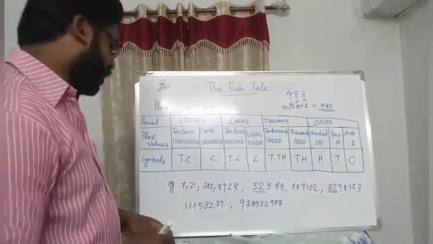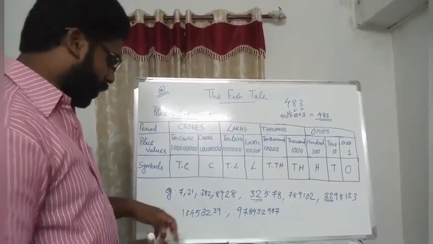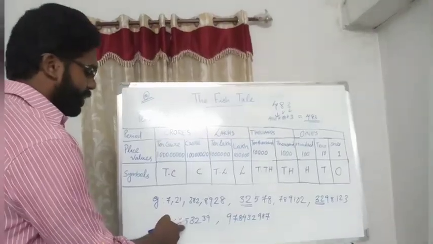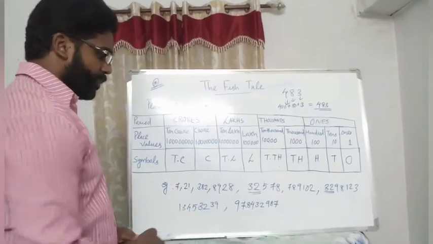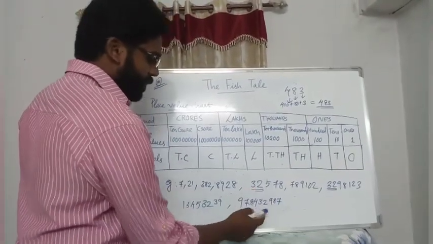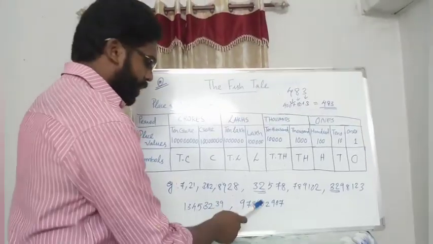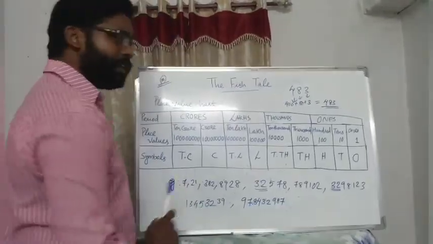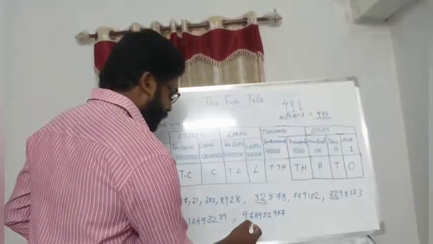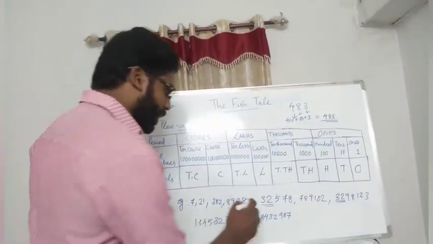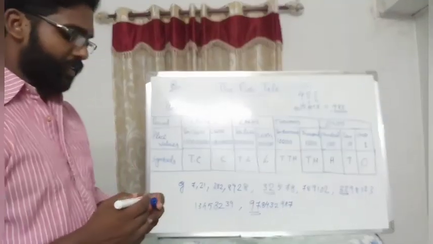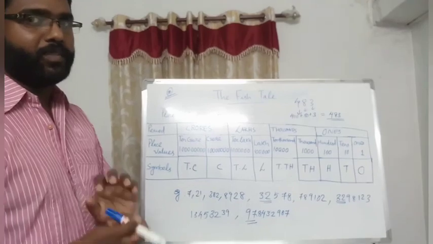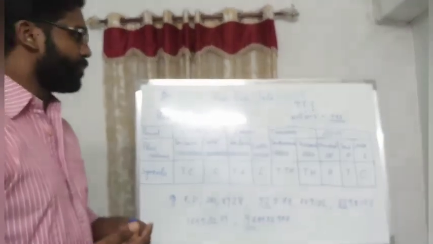Okay, next number, ones, tens, hundreds, thousands, ten thousands, lakh, 10 lakh, 1 crore. So how will you read it? 1 crore 34 lakh 53,239. Or the next number, ones, tens, hundreds, thousands, ten thousands, lakh, 10 lakh, crore, 10 crore. 10 is a 2-digit number, so we can read these two together, 97 crore 84 lakh 32,987. I know it is a little bit difficult for you, but practice.